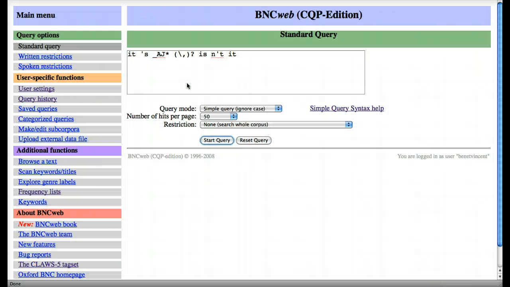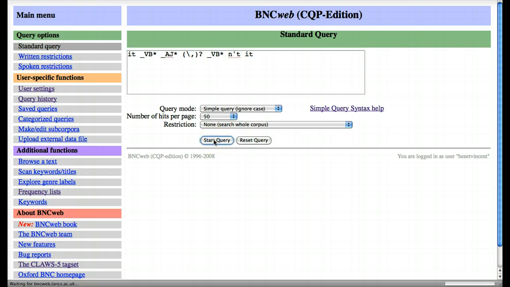Right, going back to where we were, another way of improving the recall, the number of hits that we get, is to look for any form of the verb be. So "it is," "it was," "it's" as well. So one way of doing that is to do this. We could of course look for the lemma be too. This is quite a simple way of doing it. This allows for ambiguity tags too, if there are any.